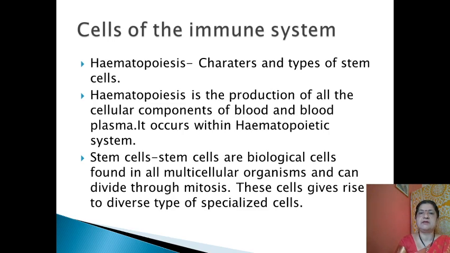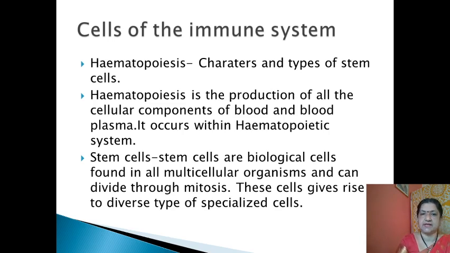We know that blood is a circulating fluid in our body and it includes different types of cells. Plasma is also there, as well as blood cells, that is different types of neutrophil, basophil, eosinophil, granulocyte and agranulocyte, as well as platelets. So this is the major composition of the blood.